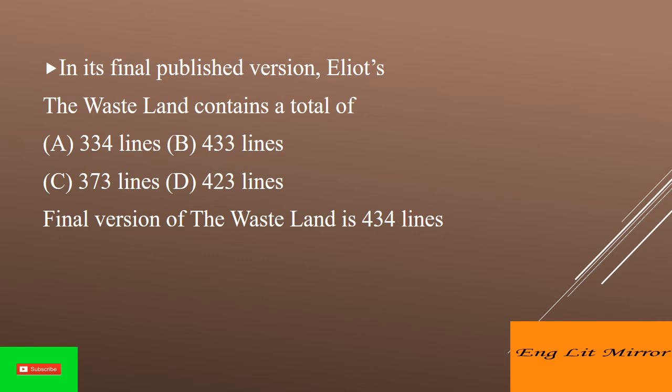In its final published version, Eliot's The Waste Land contains a total of, answer is option B, 433 lines. And remember, the final version of The Waste Land is 434 lines actually. The Waste Land is a poem by T.S.